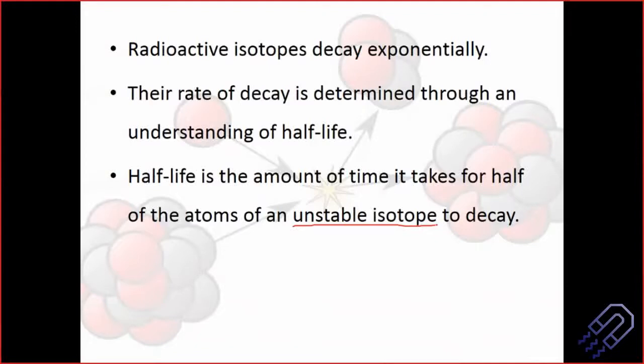Alpha has more mass, but it's not a simple process. It's not that one alpha particle will come and then it will wait and then another will come. Everything is happening simultaneously. It depends on how unstable it is. If it is more unstable, more radiation will come out. If it is less unstable, less radiation will come out. Depending on that, we can estimate the decay constant, and then the half-life, the mean life, and so on.